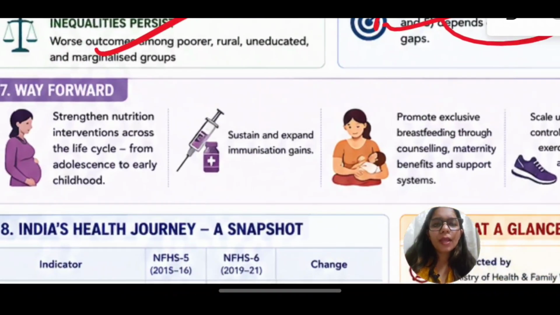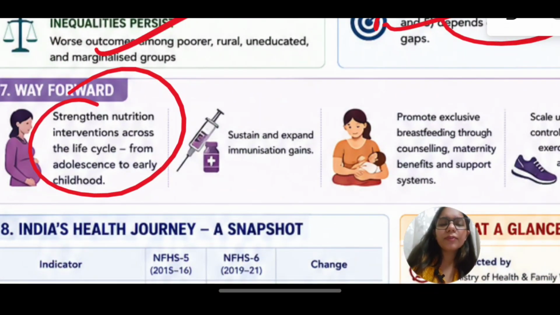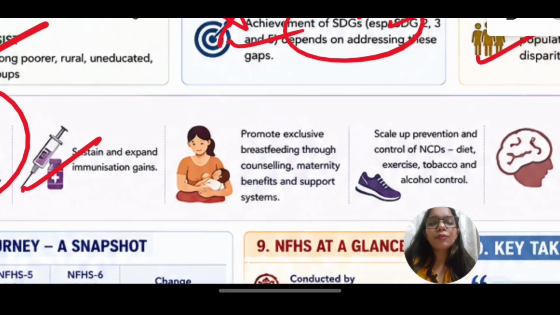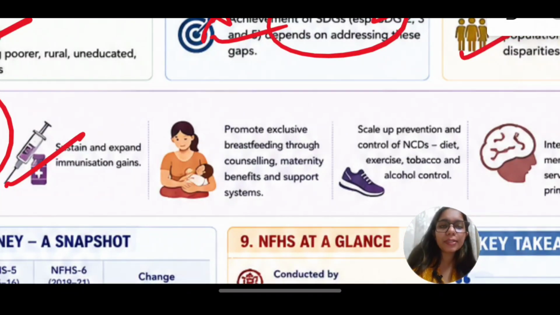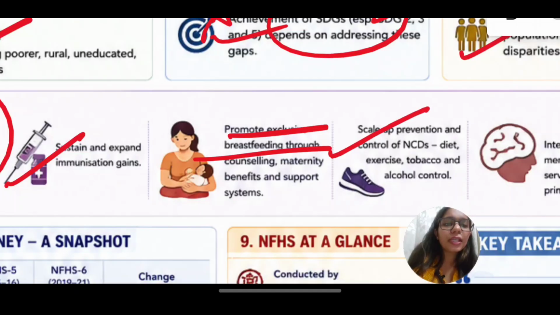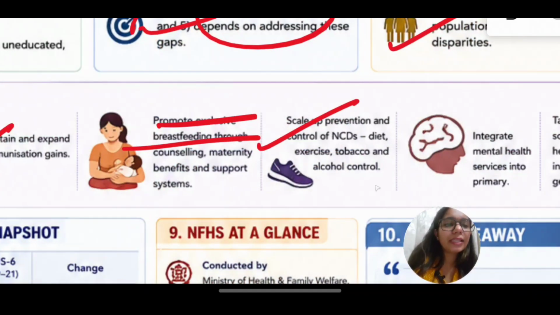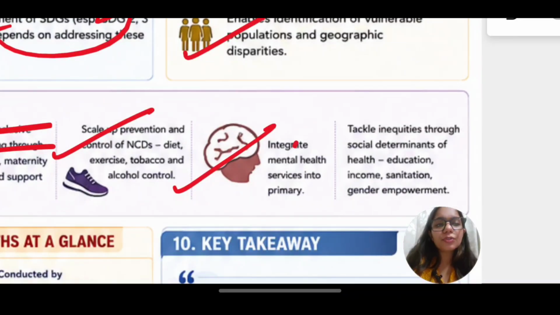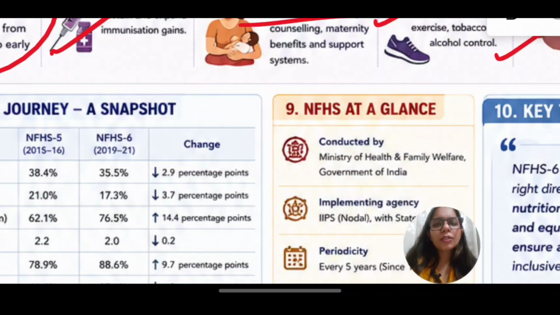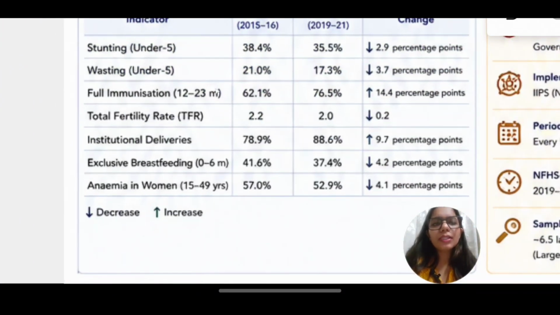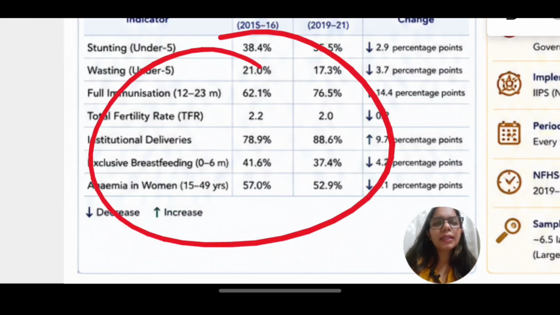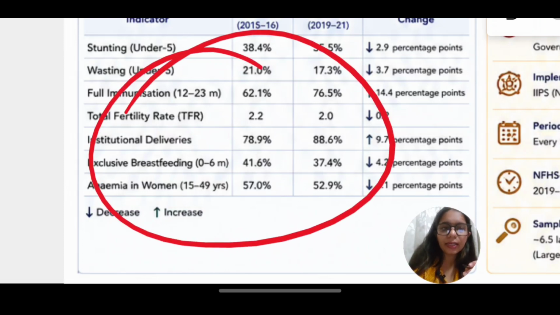Then what is the way forward? We have to strengthen our interventions. We have to go for more immunization. We have to give more folic acid tablets, then promote exclusive breastfeeding. We have to scale up prevention and control of NCDs. We have to integrate mental health services, and we have to tackle inequalities. So overall, this is the data that this particular article and NFHS 6 was covering.